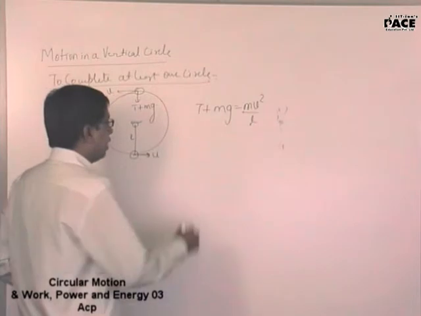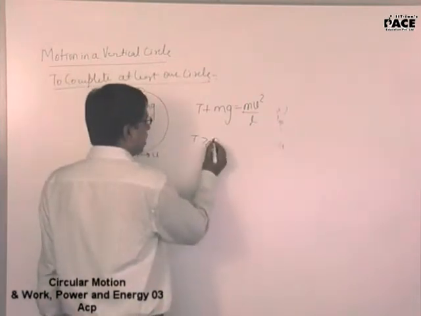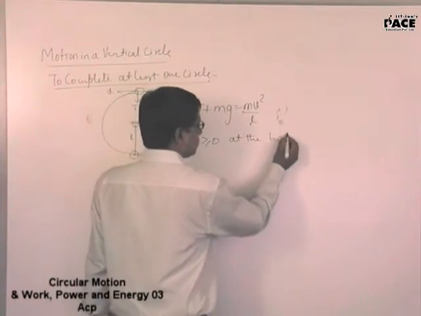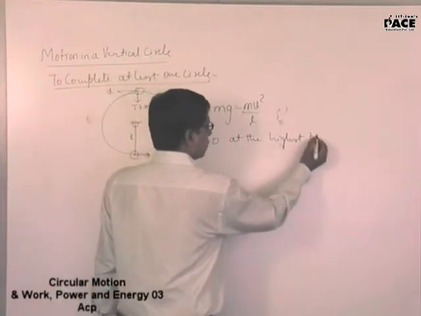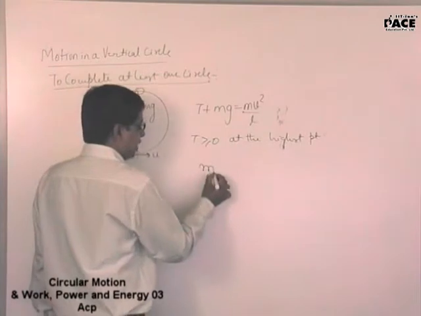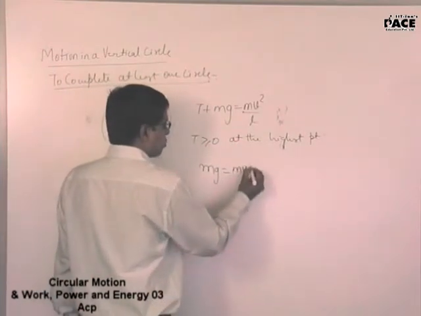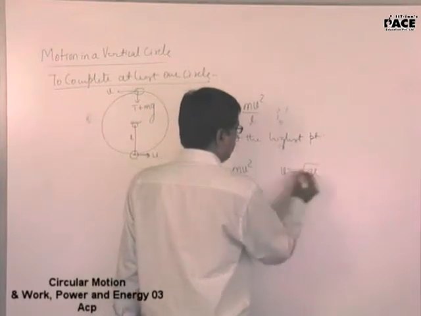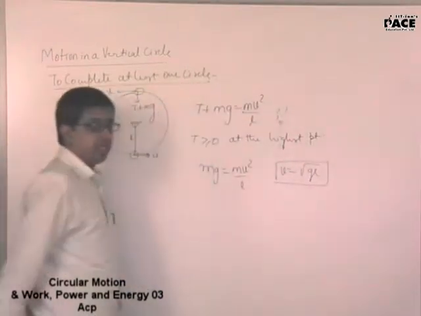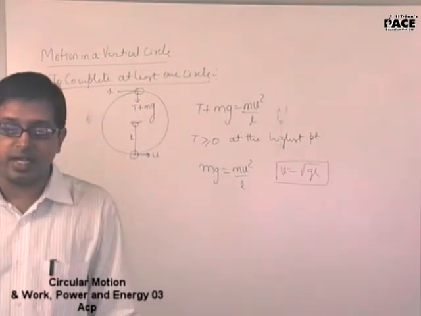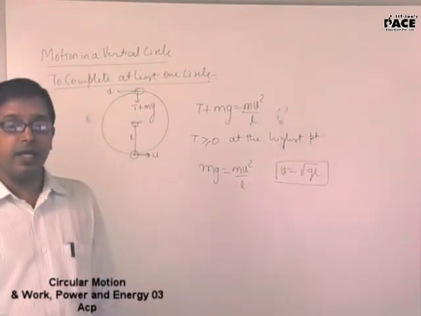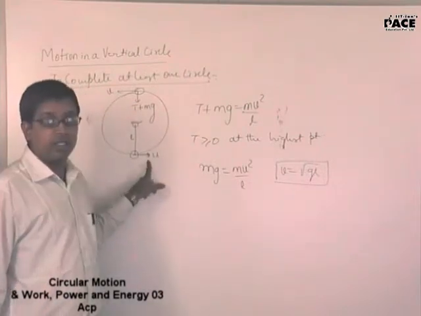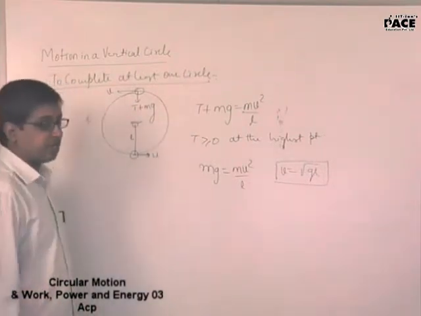Hence, tension should be greater than or equal to zero at the highest point. That means I'll write mg is equal to mv square by L. That means v is equal to root over of gL. This should be the velocity at the highest point for it to complete the circle. If that is the velocity at the highest point, what is the total velocity I should give it at the lowest point for it to complete a circle?